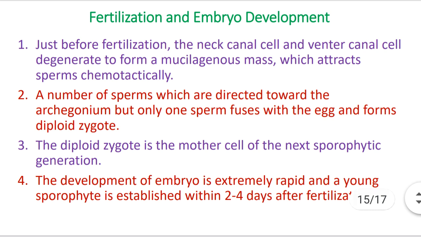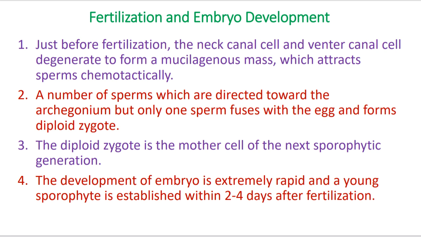Then fertilization and embryo development. Number 1: just before fertilization, the neck canal cell and venter canal cell degenerate to form a mucilaginous mass which attracts sperms chemotactically. Just before fertilization, the neck canal cells and venter canal cells disappear and mucilaginous substance is formed. Due to the inner pressure of the mucilaginous substance, the mouth of the archegonium opens and the substance comes outside, and due to that smell, the sperms are attracted toward the archegonium.